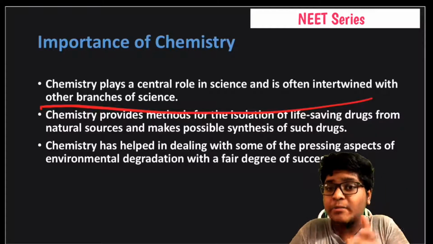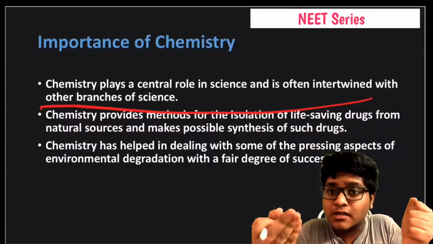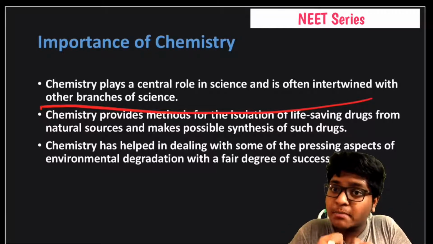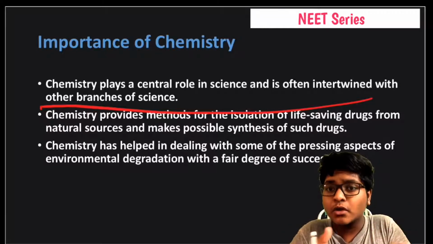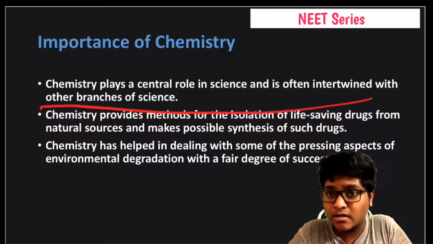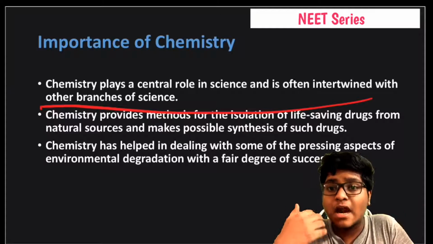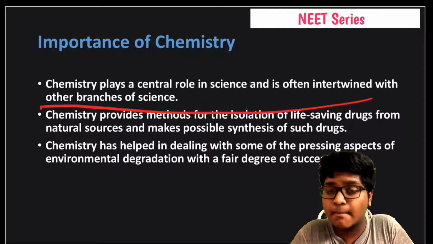Chemistry provides methods for the isolation of life-saving drugs from natural resources and makes possible synthesis of such drugs. What does chemistry do? It provides pharmaceutical drugs. What are these drugs? Medicines. For medicinal purposes, chemistry plays a vital role. For example, we have coronavirus, COVID-19. This is a major pandemic in our country, right? In India, it's a major pandemic.